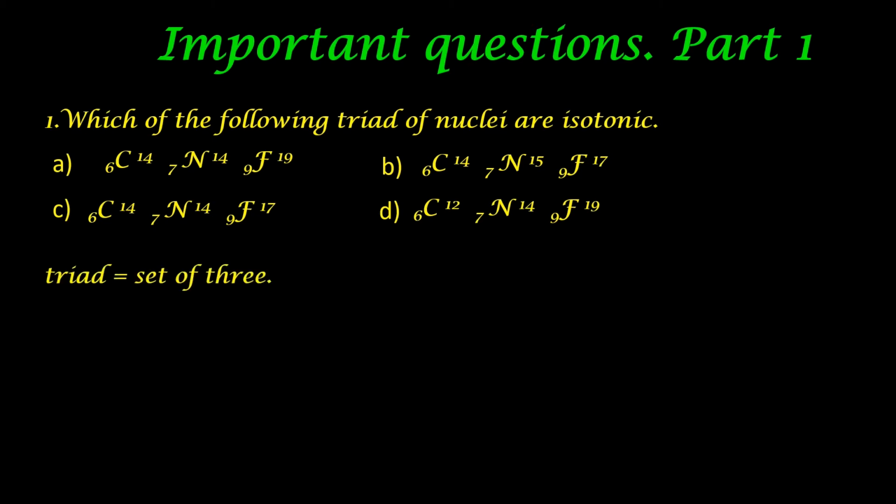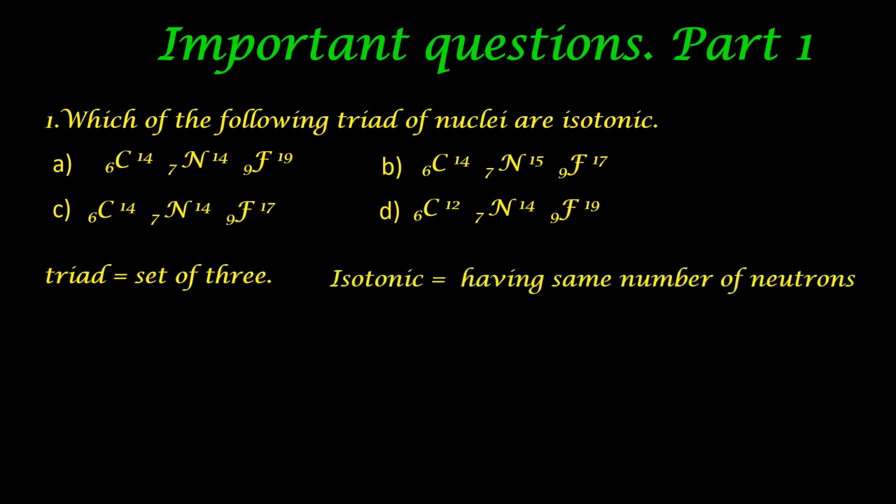Nuclei having the same number of neutrons are called isotonic. So we have to find out the number of neutrons in each case. Number of neutrons is equal to mass number A minus atomic number Z. Mass number is given, atomic number also is given for these 4 options. Let us see one by one.